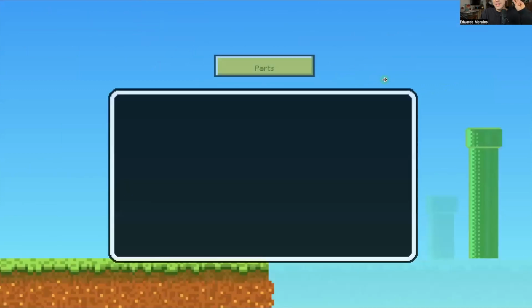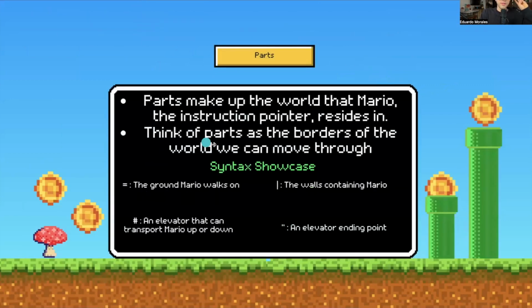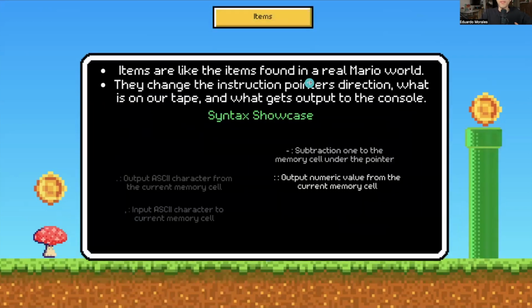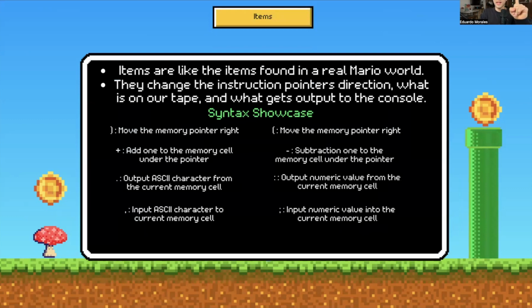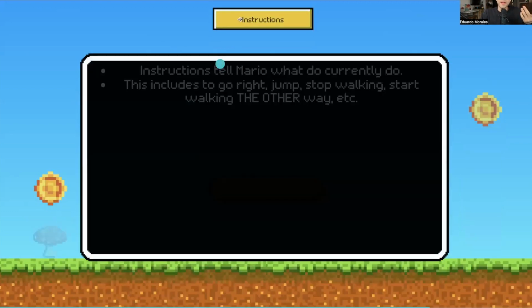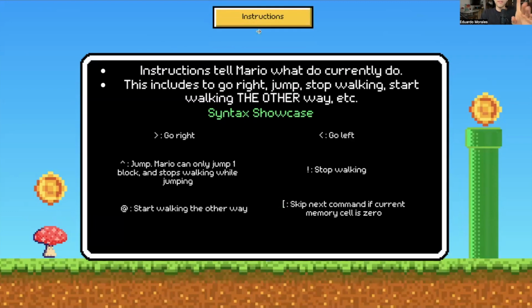In syntax, its syntax can be broken down into three parts. Here's the first part, which is called parts. It's the world that Mario inhabits. So we have the ground, the walls, a hashtag representing an elevator, and an elevator's ending point. We have items. These items are the things that the instruction pointer could stop on. So we have move the memory pointer right and left, add one or subtract one, output or get input. That's what these items do within the world. Then we also have instructions that tell the instruction pointer what to do, which is go right, go left, jump, stop walking, start walking the other way, and skip the next command if the current memory cell is 0.